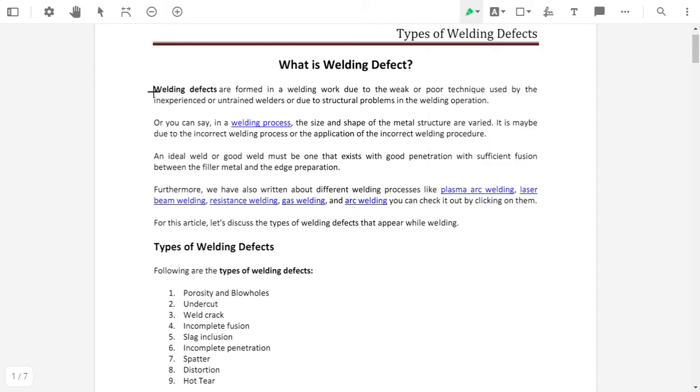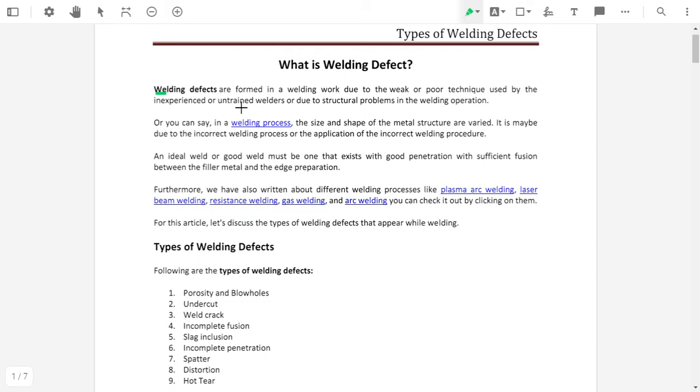Okay, so see here, welding defects. What is meant by welding defects? Welding defects are formed in a weld due to a weak or poor technique used by an inexperienced and untrained welder, due to structural problems in a welding operation.